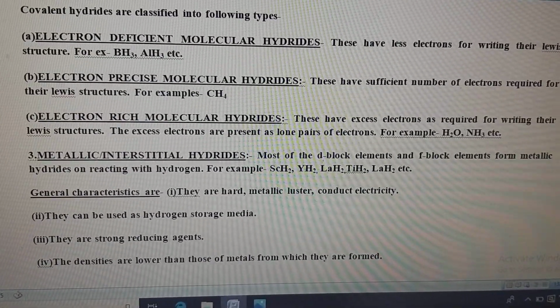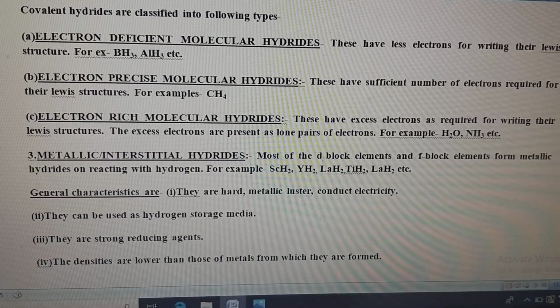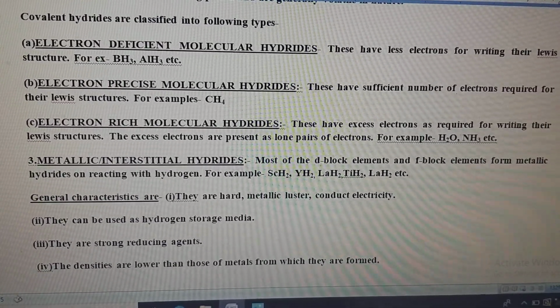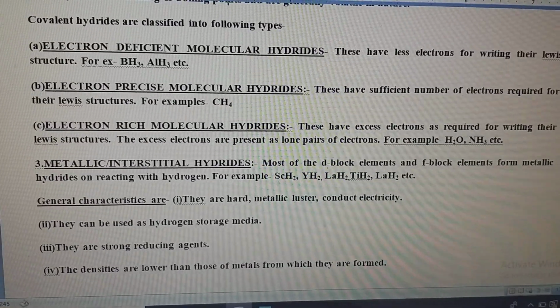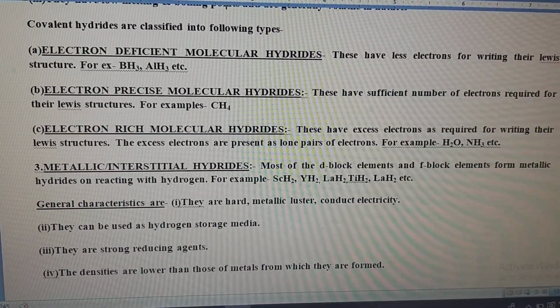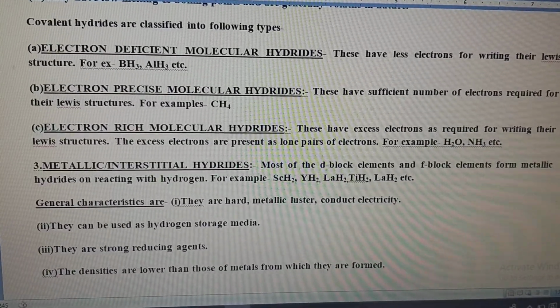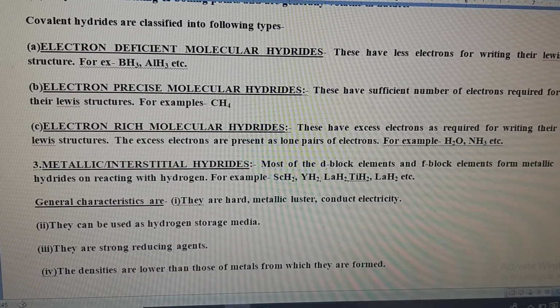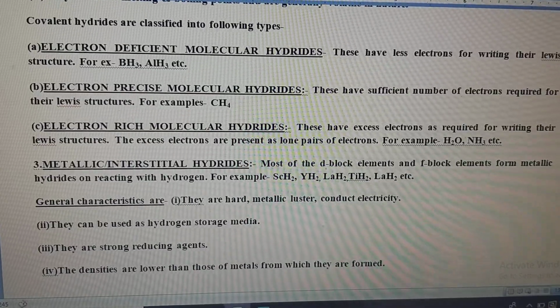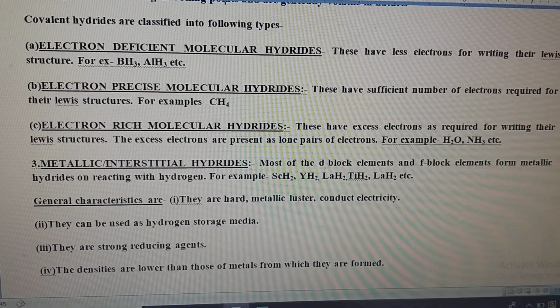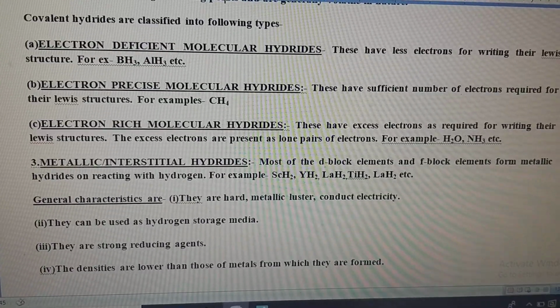Then the last type of hydrides are metallic or interstitial hydrides, and these hydrides are formed between hydrogen and d block and f block elements. Examples are lanthanum hydride or titanium hydride, and the general characteristics are they are hard, they have metallic luster, they can conduct electricity, and they can be used as hydrogen storage media.